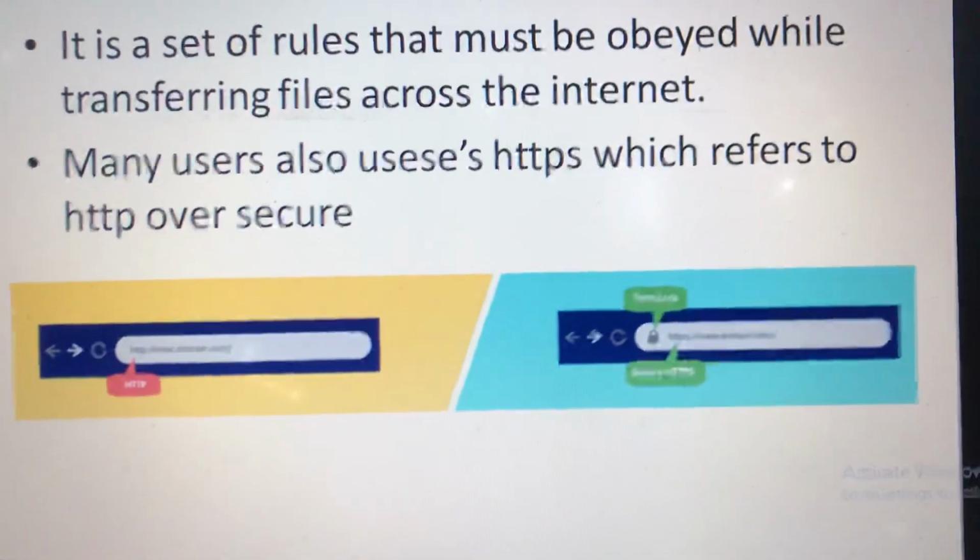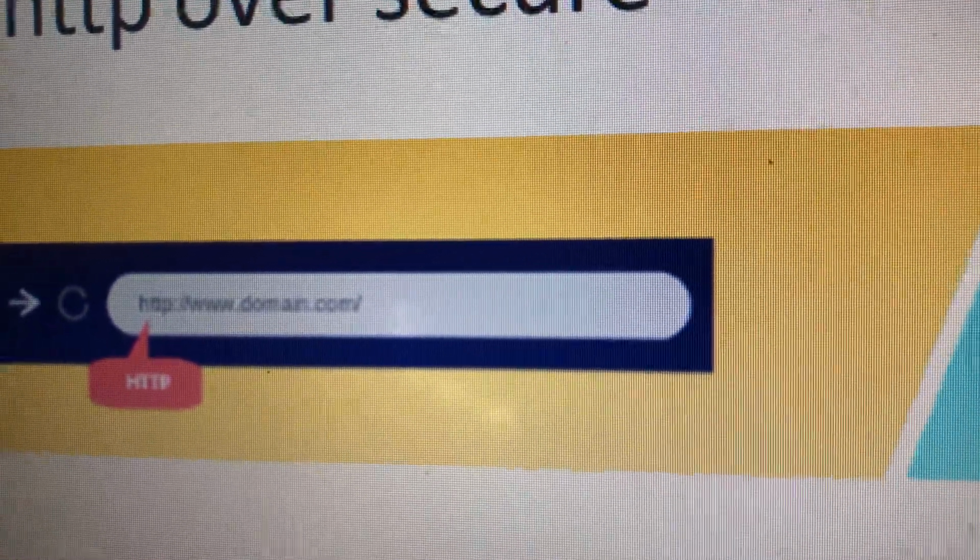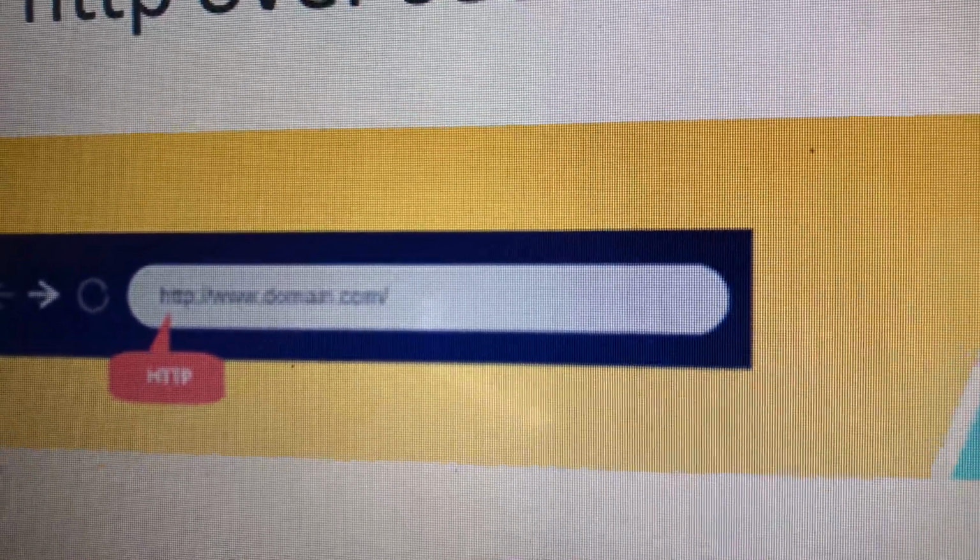So the diagram below shows the difference between HTTP and HTTPS.